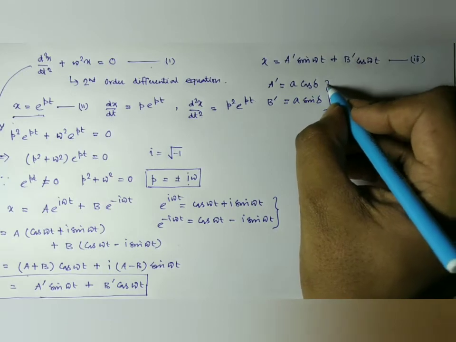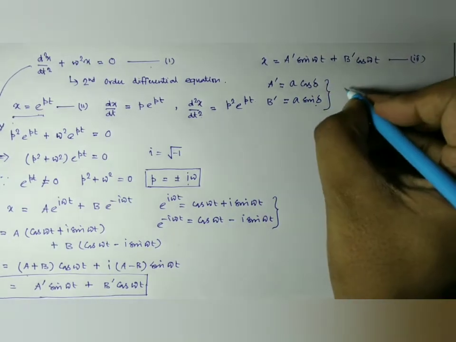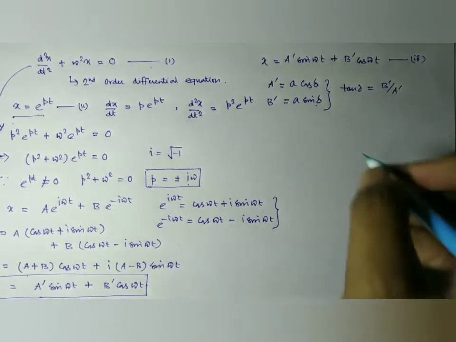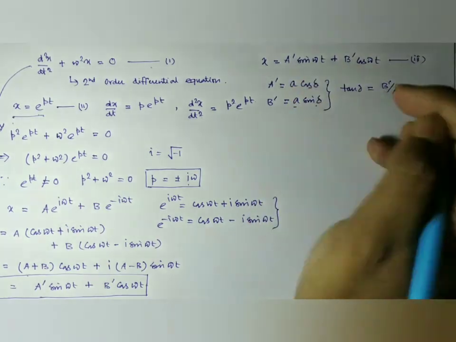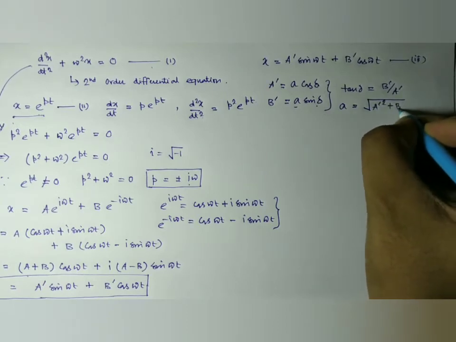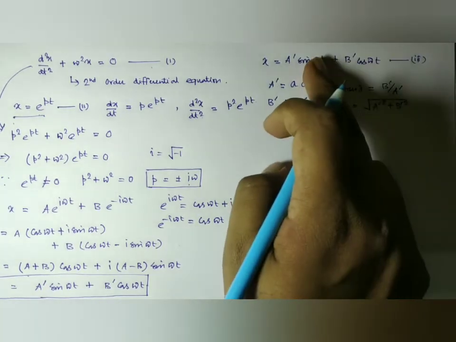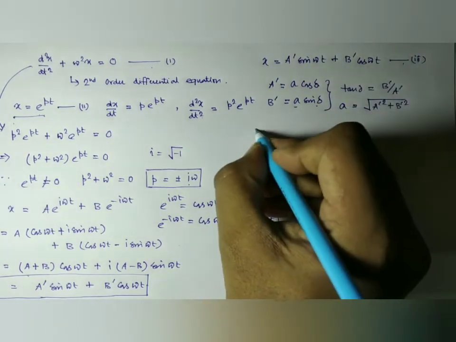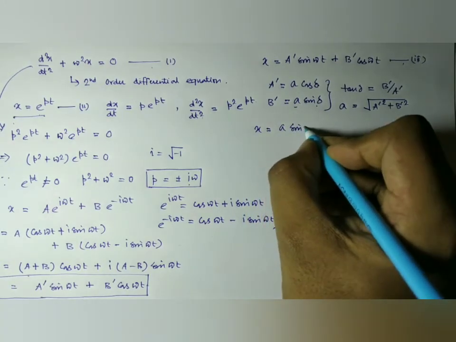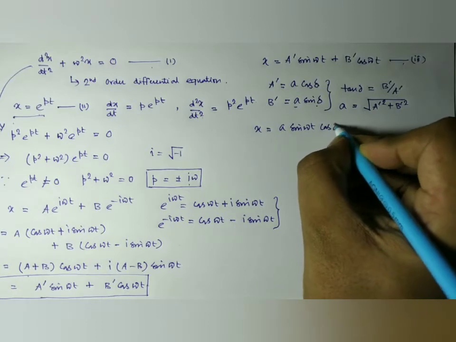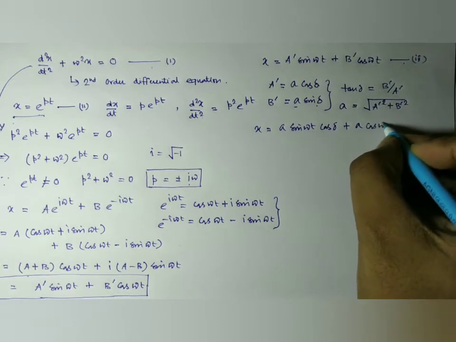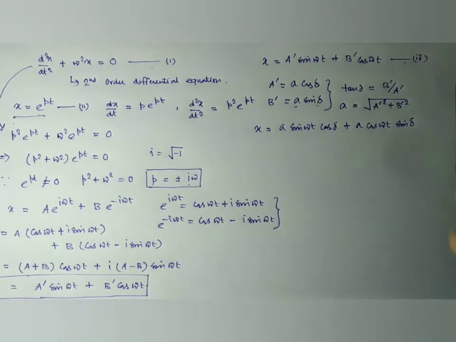Then by dividing this equation by this equation, we have tan delta equal to b prime by a prime, and if we want to find out A, just squaring and adding, we have A equal to root over of a prime square plus b prime square. So putting all these values in equation number 3, we have x equal to A sin omega t cos delta plus A cos omega t sin delta.